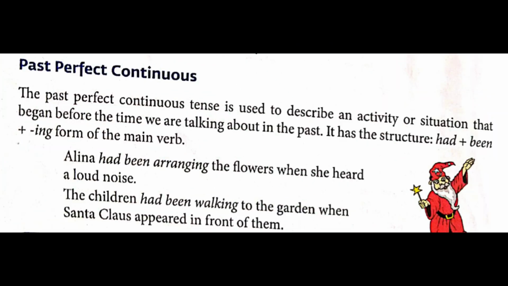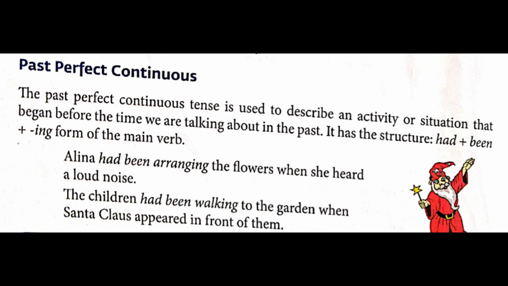Next one, on page number 82, students, now we shall study the past perfect continuous tense. The past perfect continuous tense is used to describe an activity or situation that began before the time we are talking about in the past. It has the structure had plus been plus the ing form of the main verb. So here what will come? Had plus been plus again verb 1 plus ing.